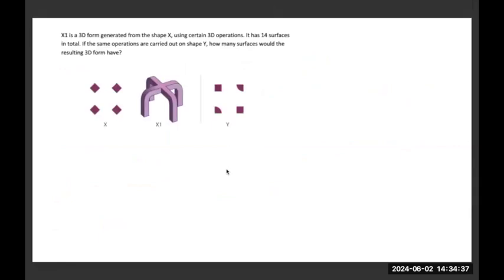X1 is a 3D form generated from the shape X using certain 3D operations. X is the base shape, and from there, after some 3D operation, X1 is generated. It has 14 surfaces in total, which is given. If the same operation, where this is extruded, connected and crossed over, is carried out on shape Y, how many surfaces would this have? It's just a simple matter of crossing that over.